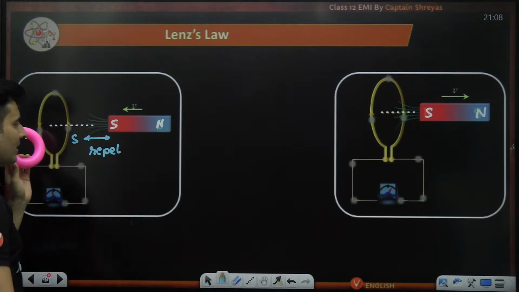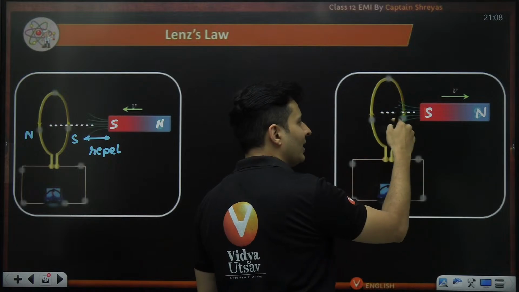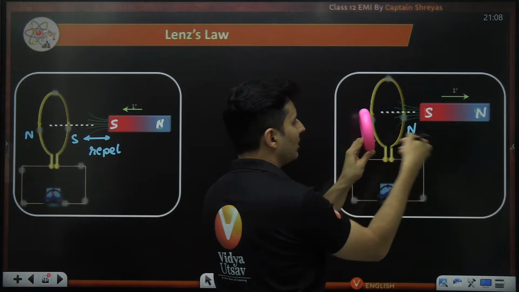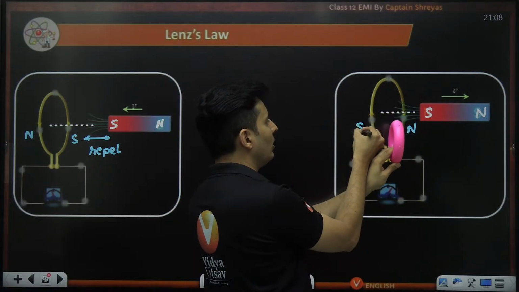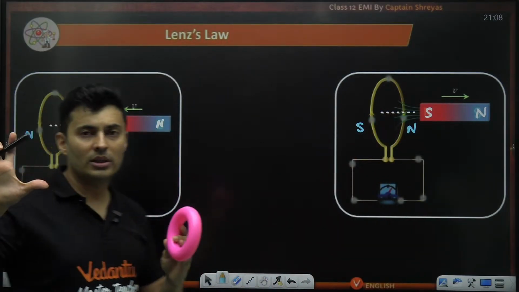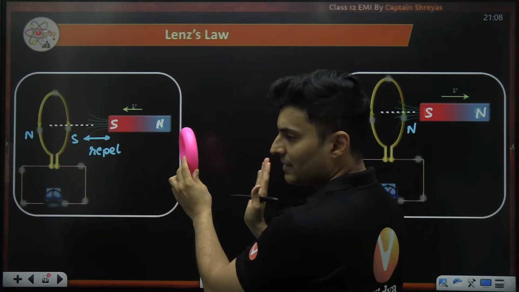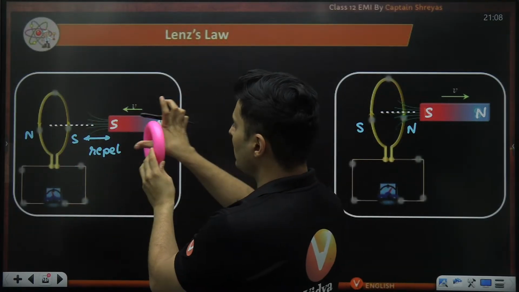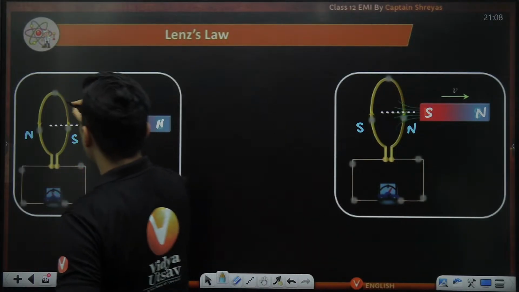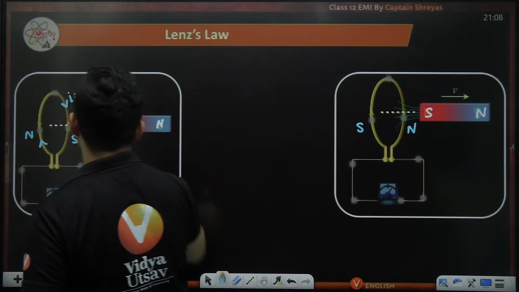Here, south is moving away. So it will not like it. This coil will pull this magnet by creating a north pole on this side and a south pole on this side. Is that understood? Now, always your thumb should go from south to north. So this is south, this is north, this side is south, this side is north. So south to north, if my thumb goes like this, my fingers will curl this way. So that is why this will be the direction of the induced current.